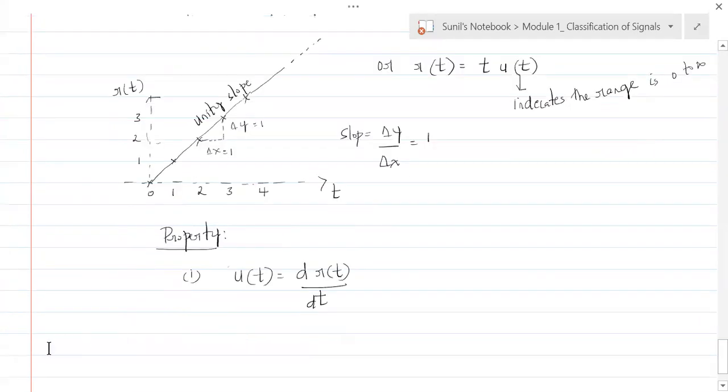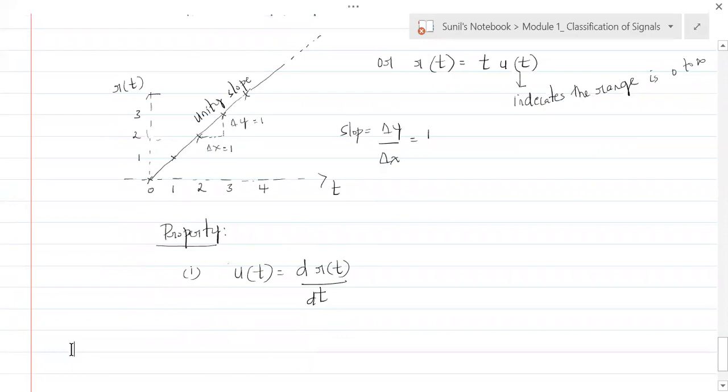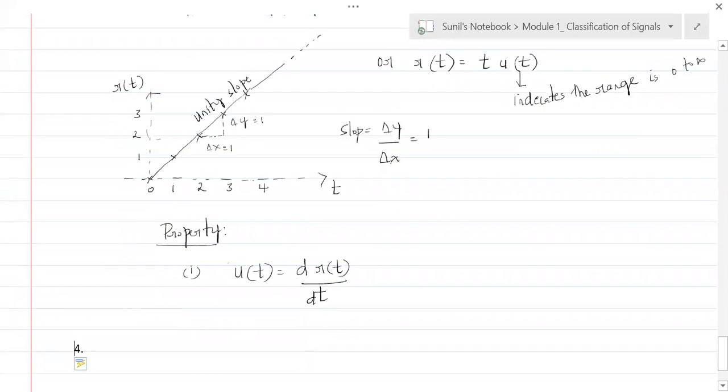So let's take the fourth signal, and that is the exponential signal. Understand this?